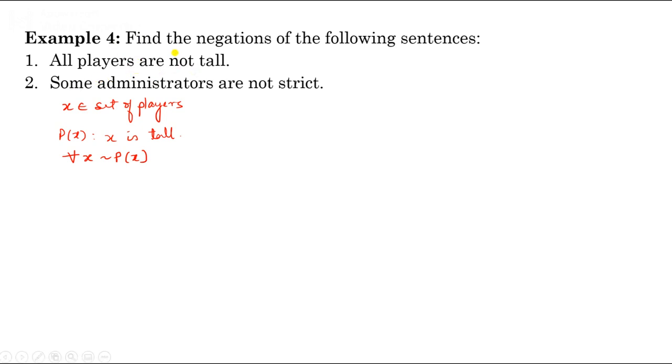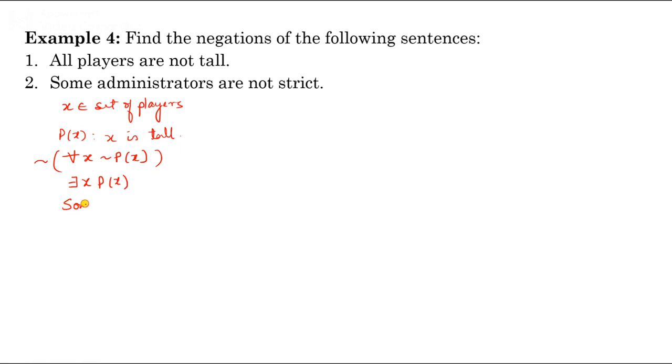Now I have to find the negation of this one. Whenever I do this, for all X will be converted into there exists X. Then negation of this part, negation of negation Px, that is Px. It means how can I write it?